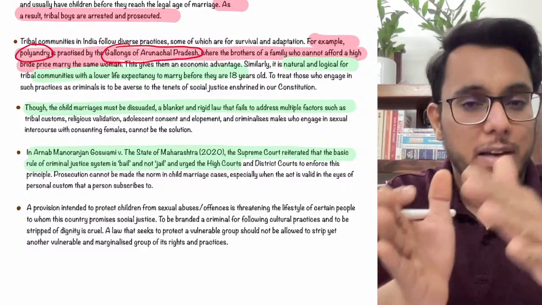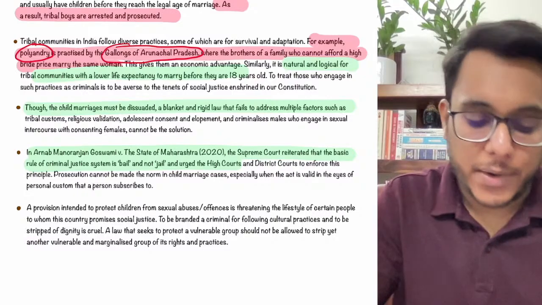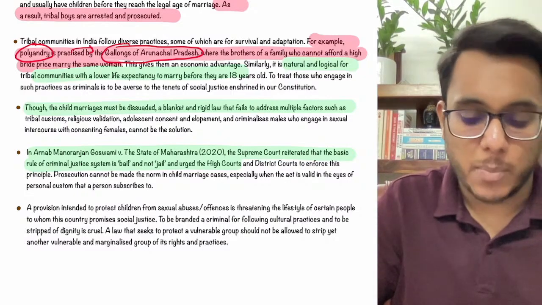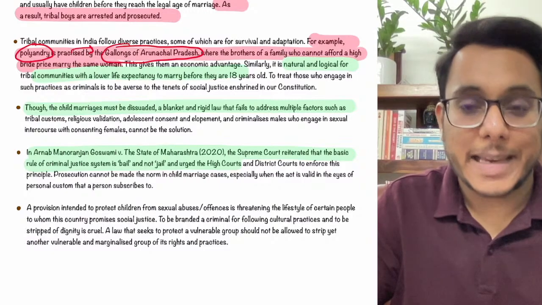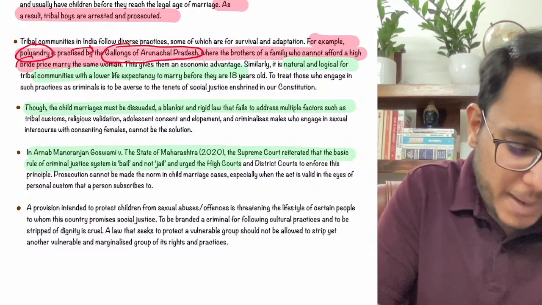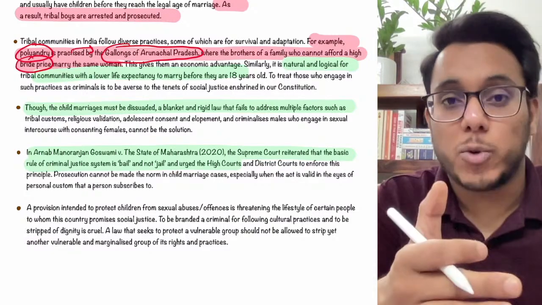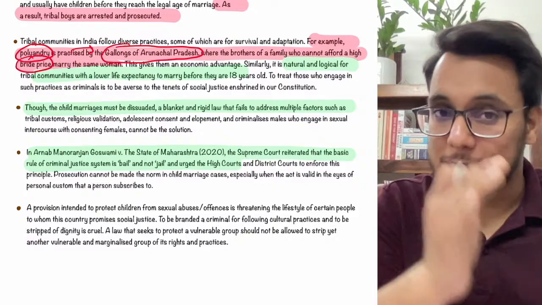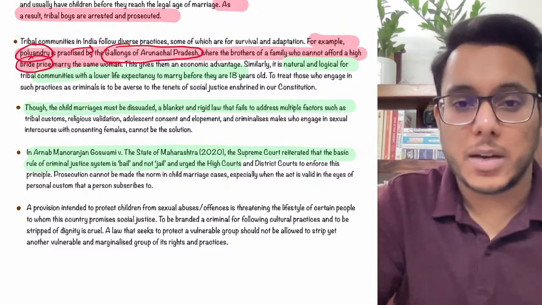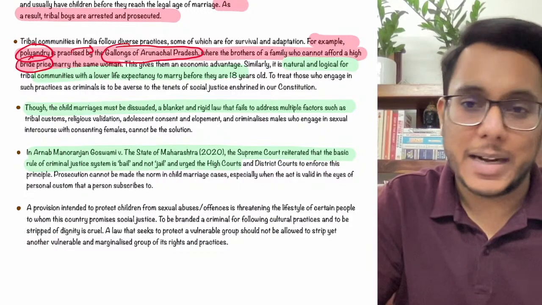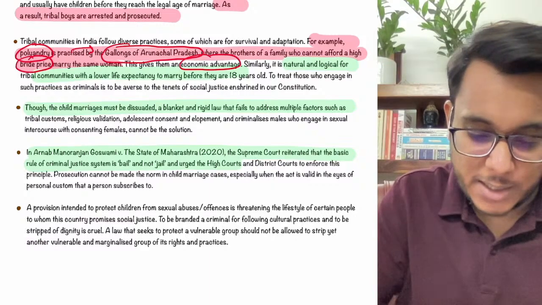One woman having multiple husbands, that is polyandry. So polyandry is practiced by the Gelongs in Arunachal Pradesh. Why? Because sometimes the families are poor, they cannot afford to pay the bride price. Okay, the bride price. The bridegrooms have to pay a bride price. Some families are not able to pay, so multiple brothers marry one woman. This is the polyandry that they are taking up. Now this polyandry gives them a kind of economic advantage.